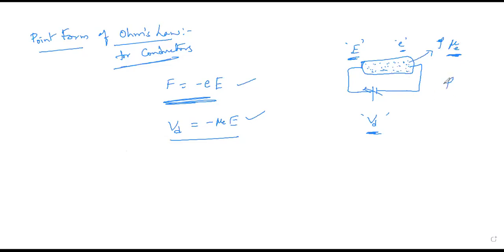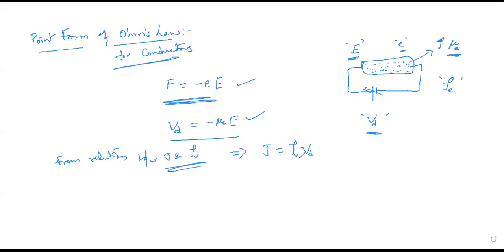The charge density with respect to these electrons can be denoted by rho_e. So from the relation between J and rho_v, we already know that J is equal to rho_v into v. This velocity is the drift velocity in the particular conducting material where we are applying the field. Therefore the current density can be written as rho_v into v_d. But we already know the definition we have written here.